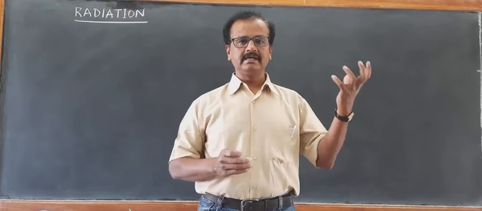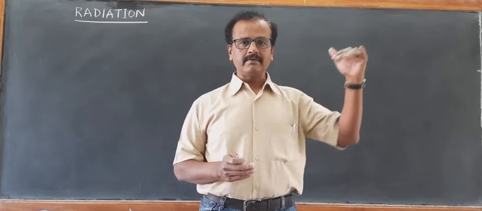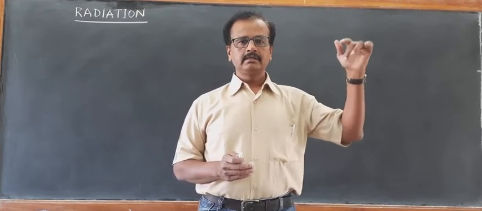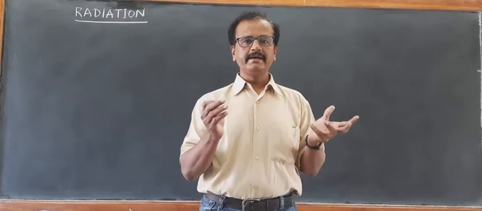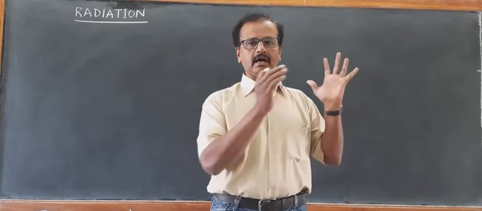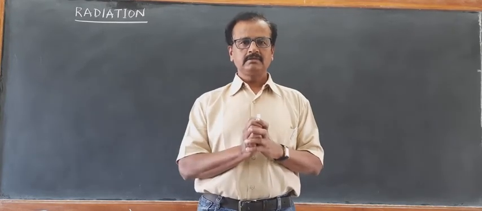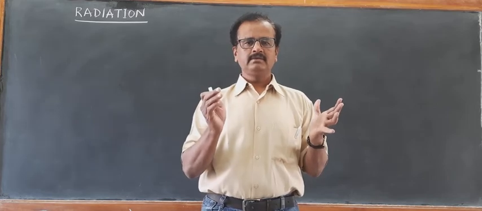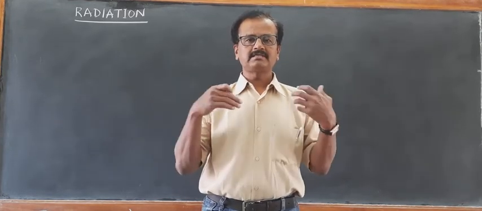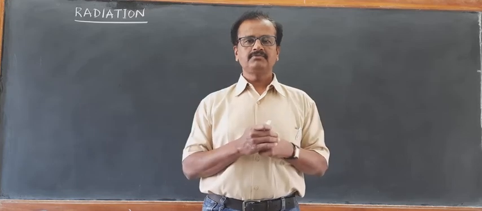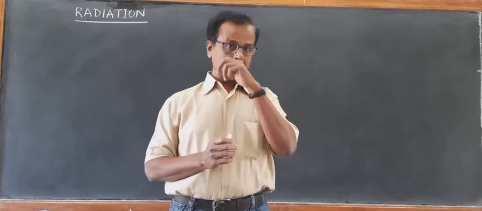This heat radiation that we receive from the sun is traveling through the vacuum. There is no medium existing between earth and the sun. So such a transfer of heat which does not require any material medium for its transit is called radiation.